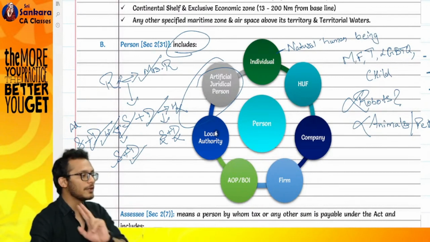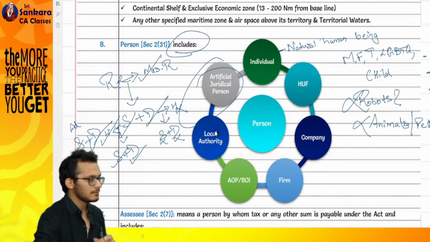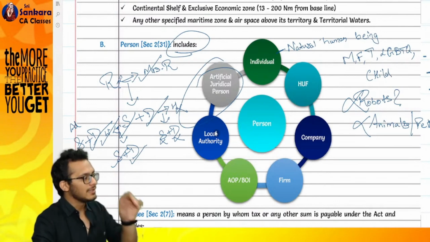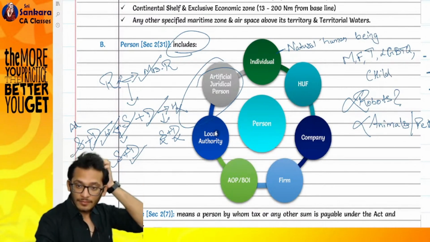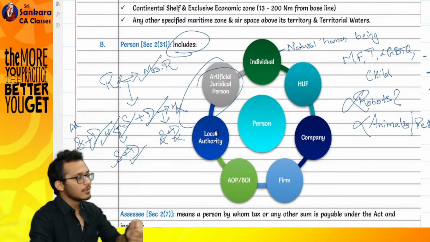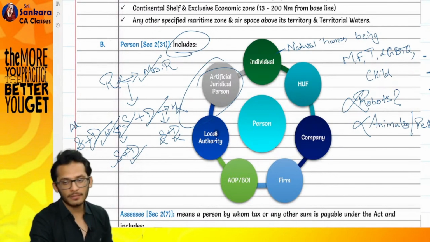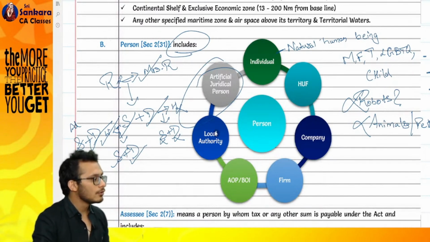The moment they get split because of the will, they become individual parties. But until then, it is a body of individuals. Why are we discussing this? Because let's say that land was given to someone for rent. You will earn income. All 4 will earn income. Now the question is, which of the 4 should be taxed? We don't know which of the 4 to tax.